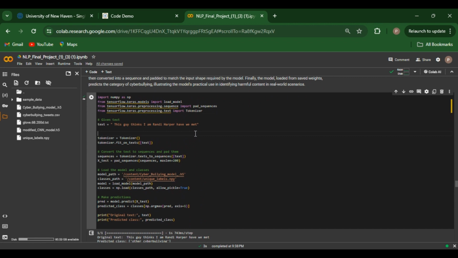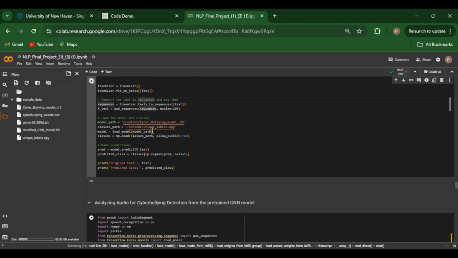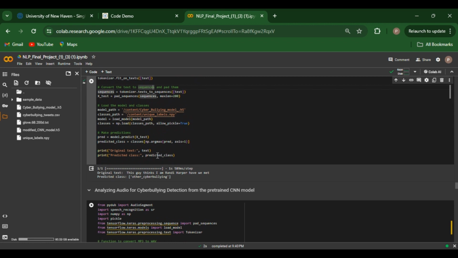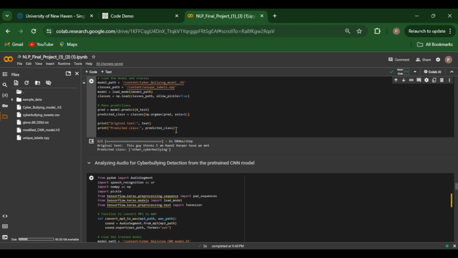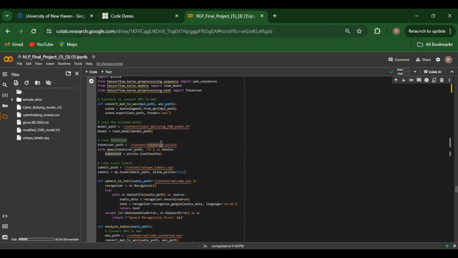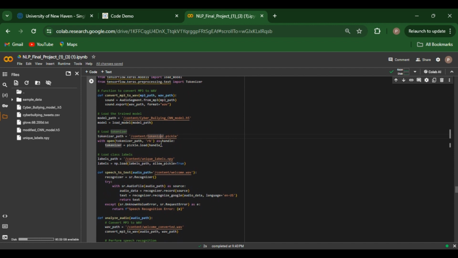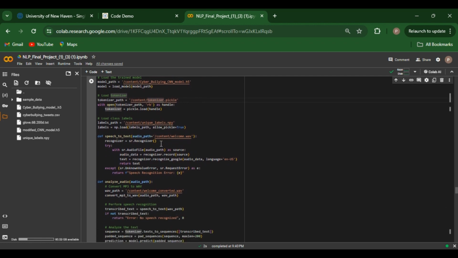This code allows us to apply the CNN model to new text data, demonstrating its use in real-time applications. Here we can see that the model has correctly predicted the class using the original text. We show the model's capability to handle spoken input by converting speech to text and then predicting its category using our trained CNN model.